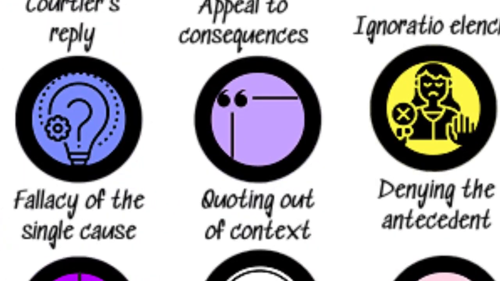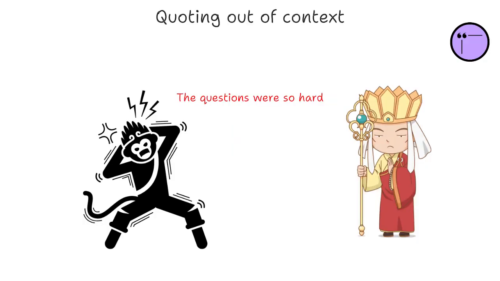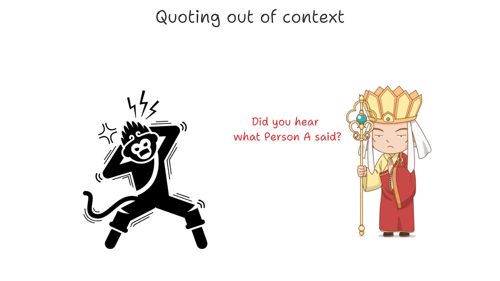Quoting out of context. It's a fallacy in which a passage from a quote is removed from its surrounding matter in such a way as to distort its intended meaning. Context may be omitted intentionally or accidentally.